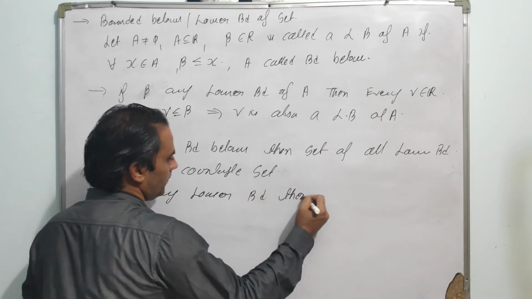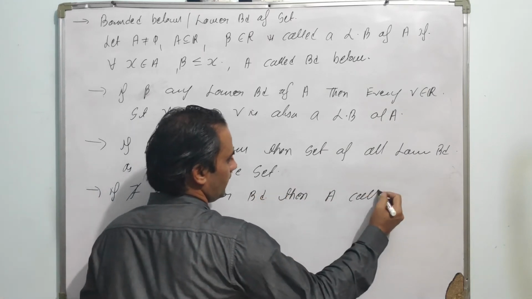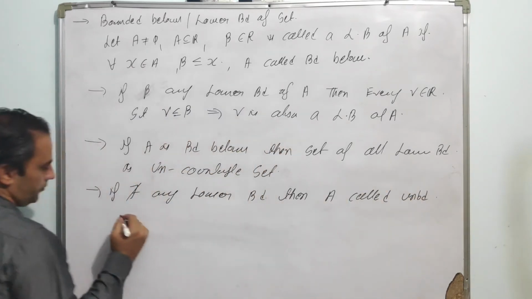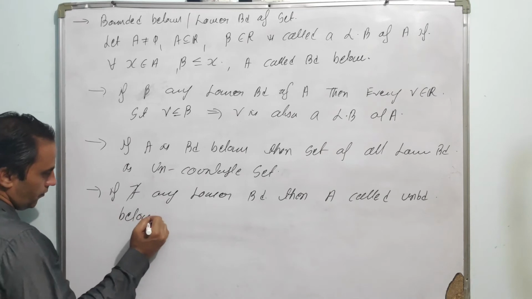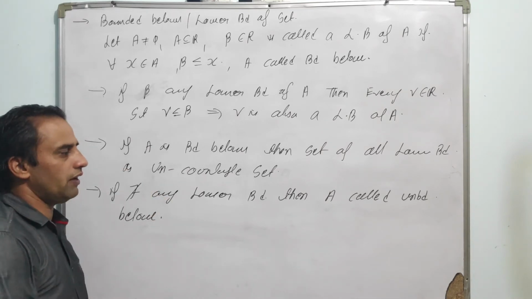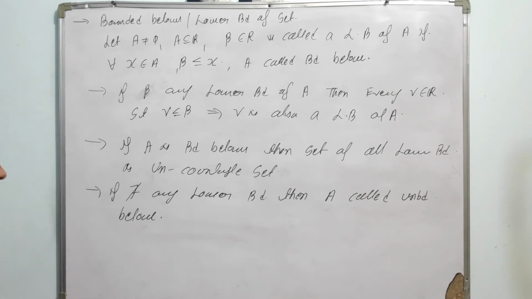Or if there does not exist any lower bound, then A is called unbounded below. So a set is called unbounded below if it does not have any lower bound.